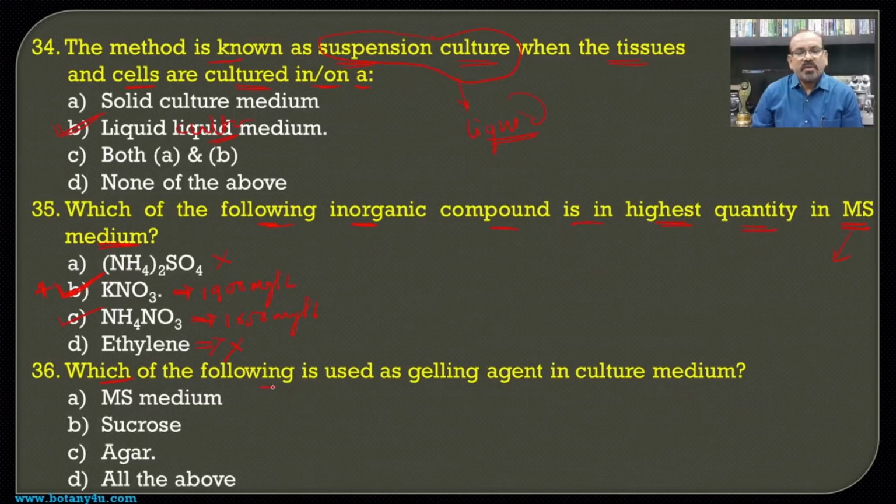Then which of the following is used as a gelling agent in a culture medium? As we know that during the culture there is a need of the gelling agent which becomes liquid at the higher temperature and becomes solid at the room temperature, and such a compound is agar, which is commonly used in every tissue culture laboratory.